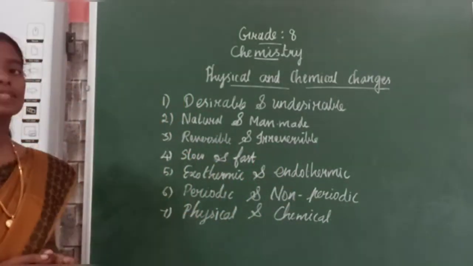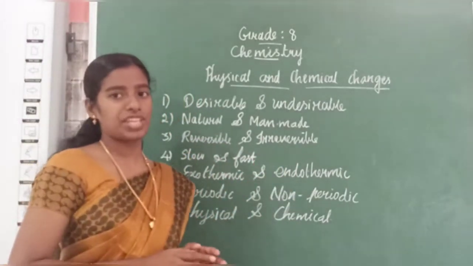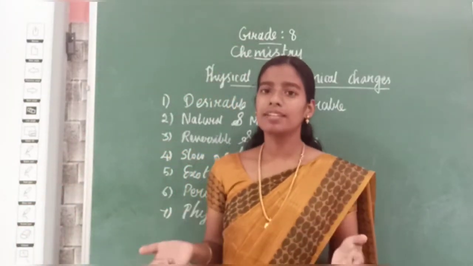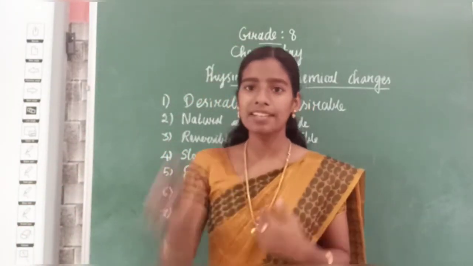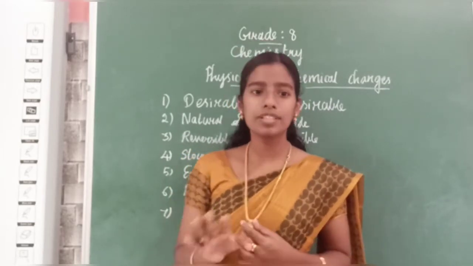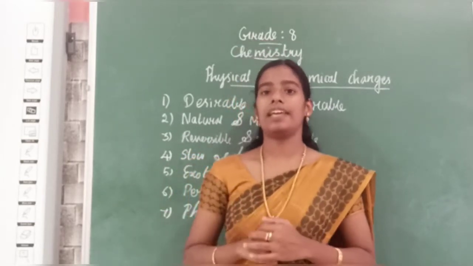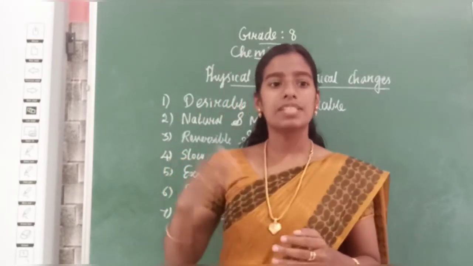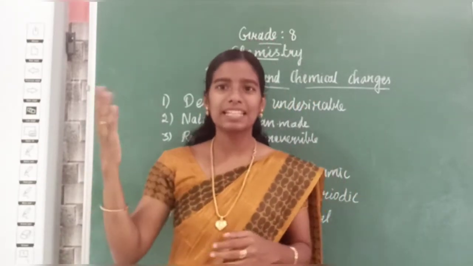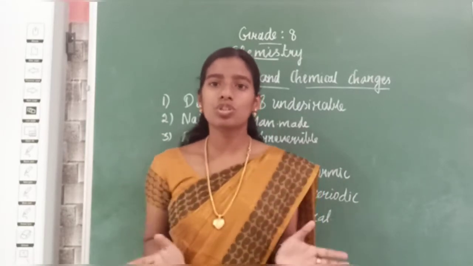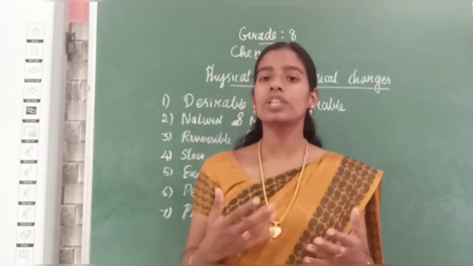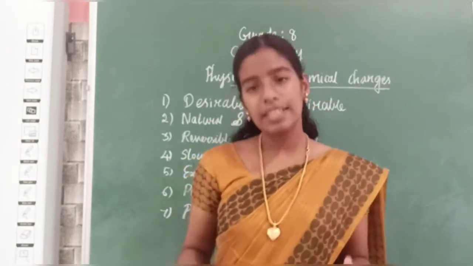Then the next one is natural and man-made change. Natural means it should occur by nature. Man's activity is not needed there. What's the change? Say an example. Sunset, sunrise, rain, thunder, lightning. These are all happening without man's activity. So they are called natural changes.